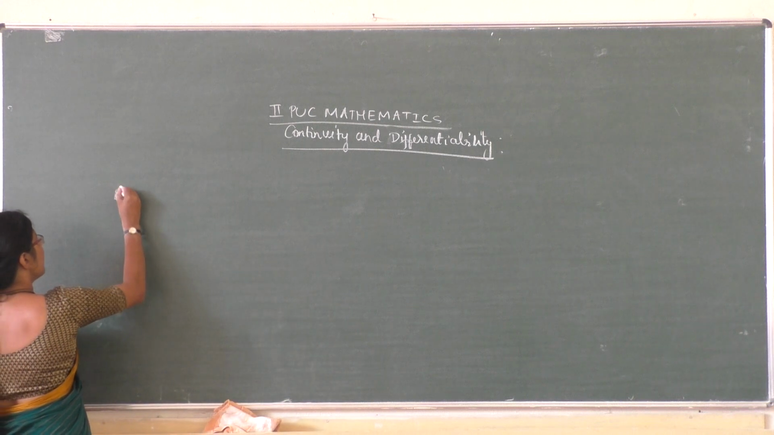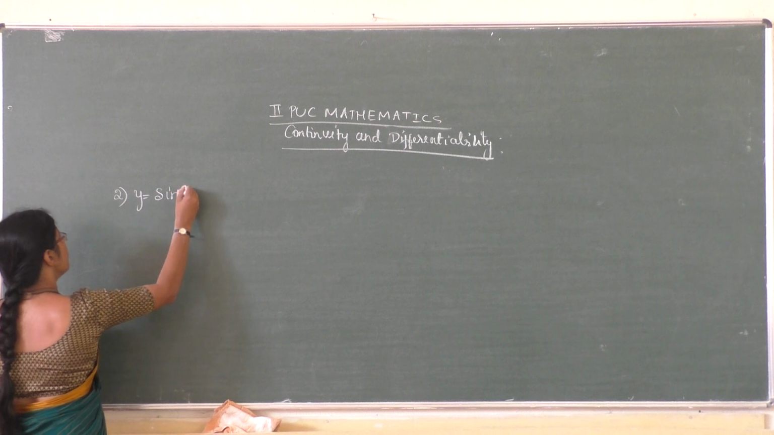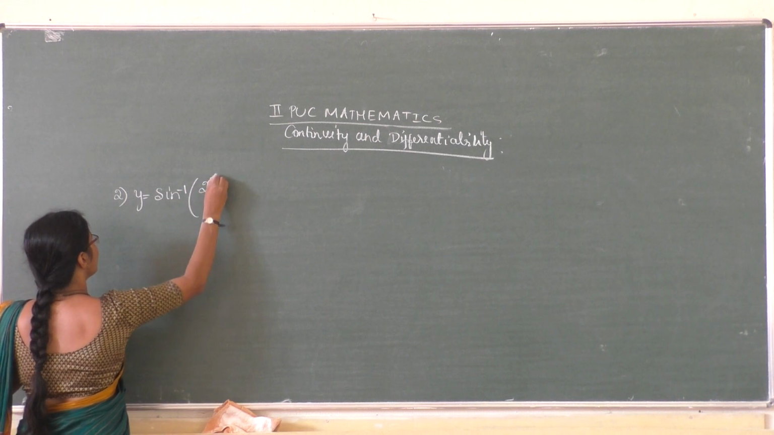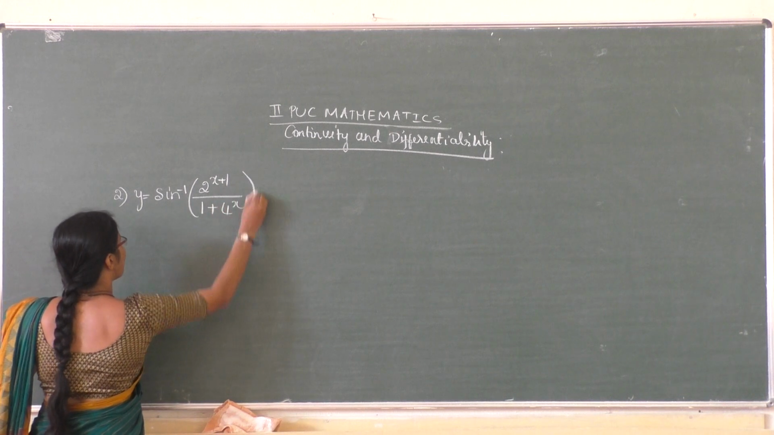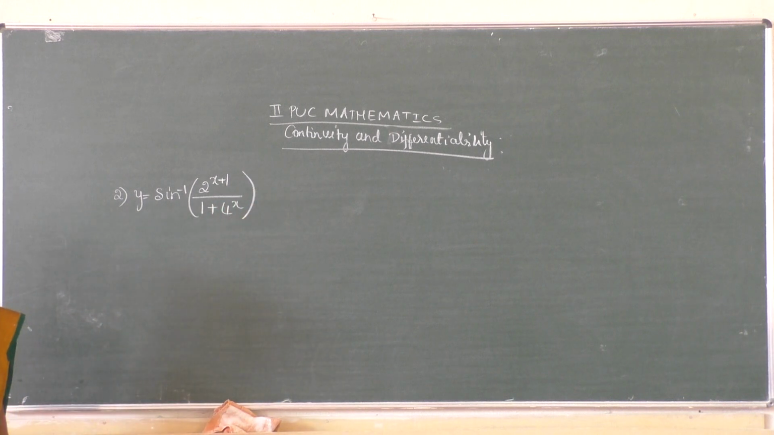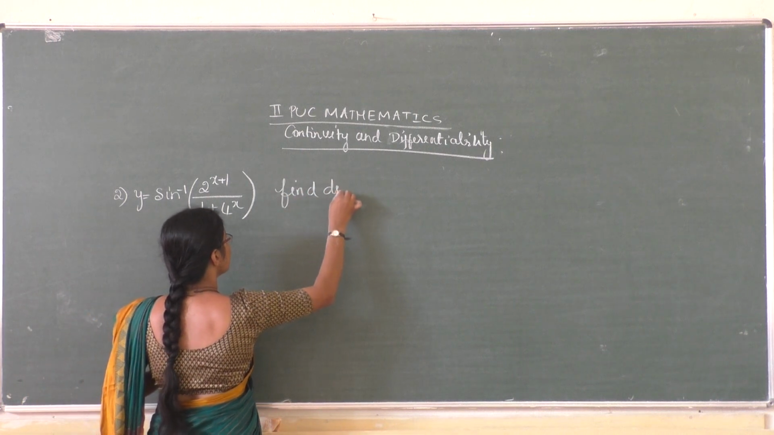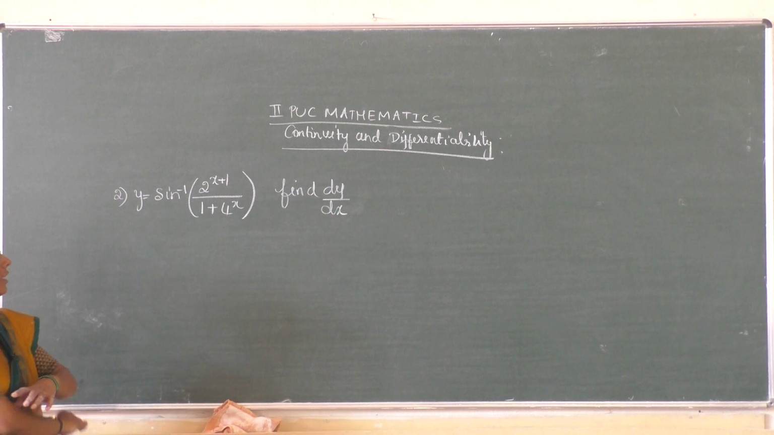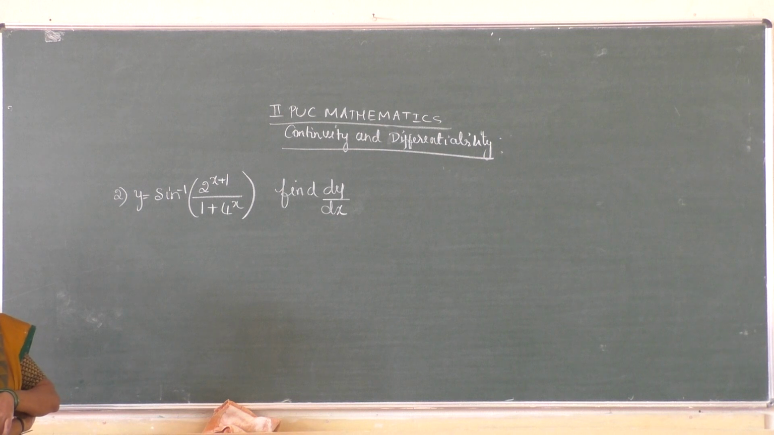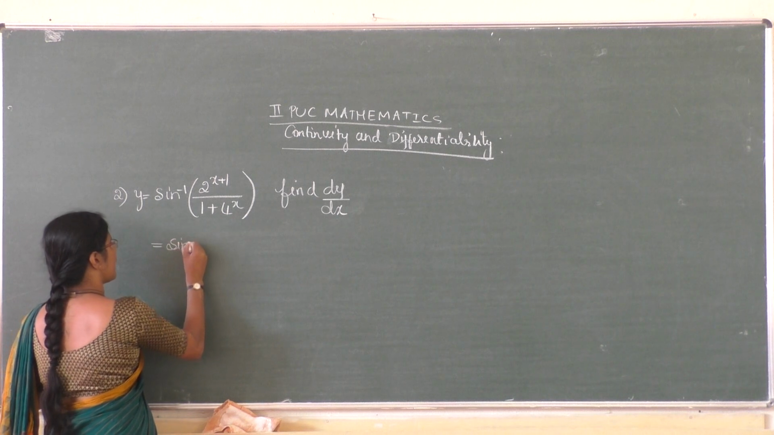Sin inverse y equals sin inverse of 2 to the power x plus 1 divided by 1 plus 4 to the power x. Find dy by dx. Direct differentiation is a little bit difficult, not possible. So what do we do? We have to do some simplification.